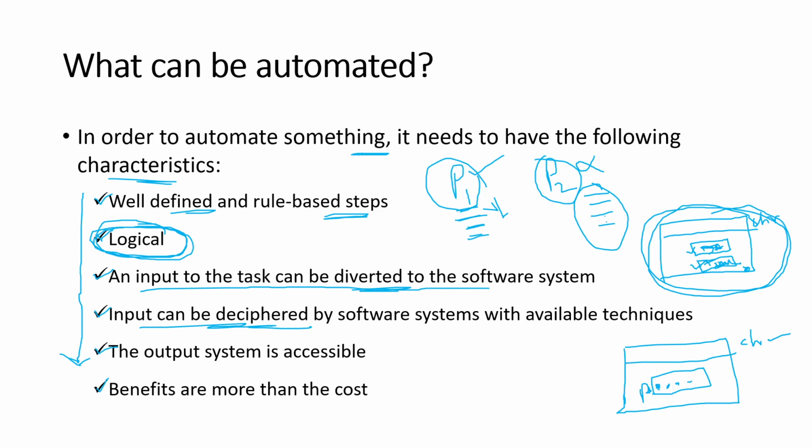Let us say the password entered by the user is 1234. That 1234 has been converted to 4 dots. Now if there is a program or an application running on this system which can get back 1234 from these 4 dots, that is what deciphering means: converting unreadable text to readable text. Then you can choose this process for automation purposes.